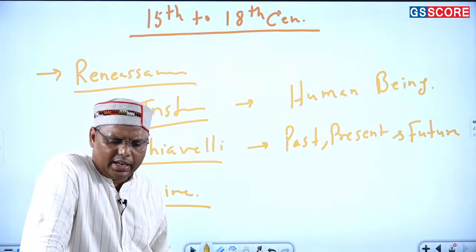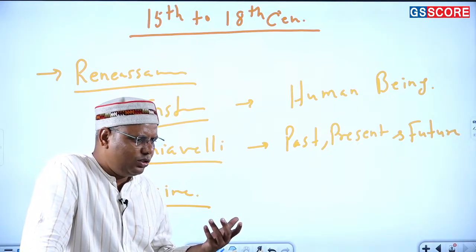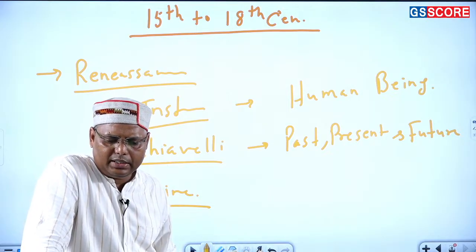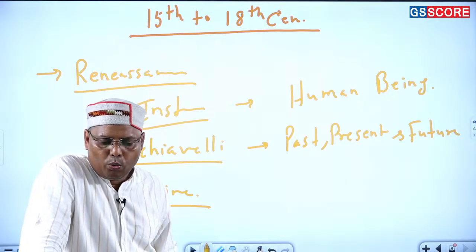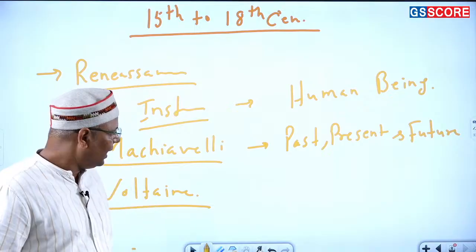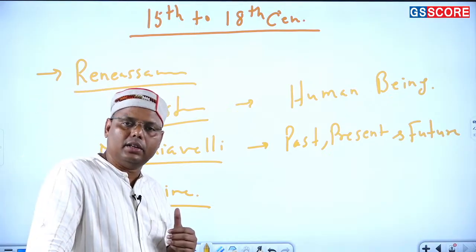He is writing somewhere in the 18th century. Machiavelli 16th century में लिखते हैं, and then he is writing in the 18th century. Now Voltaire writes कि history is basically a narration of events, right? With respect to their causes and the consequences. So he says that history is basically a sort of narration of events, right?